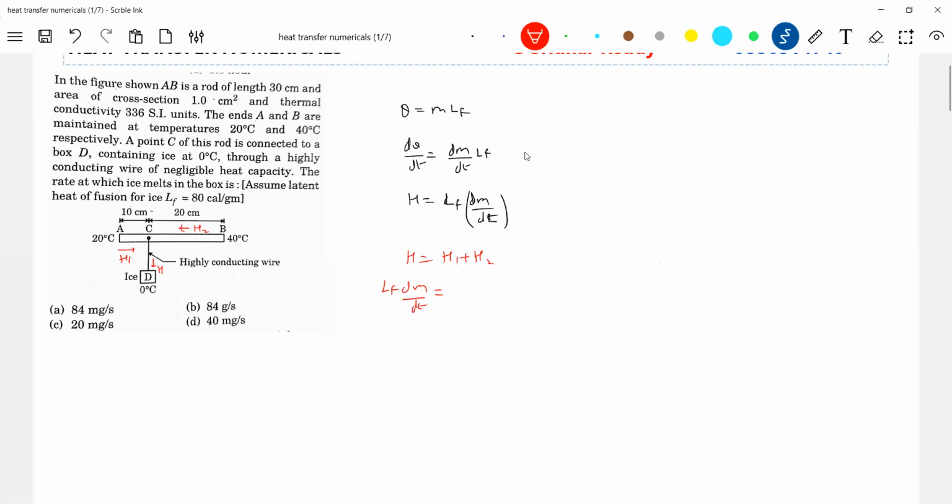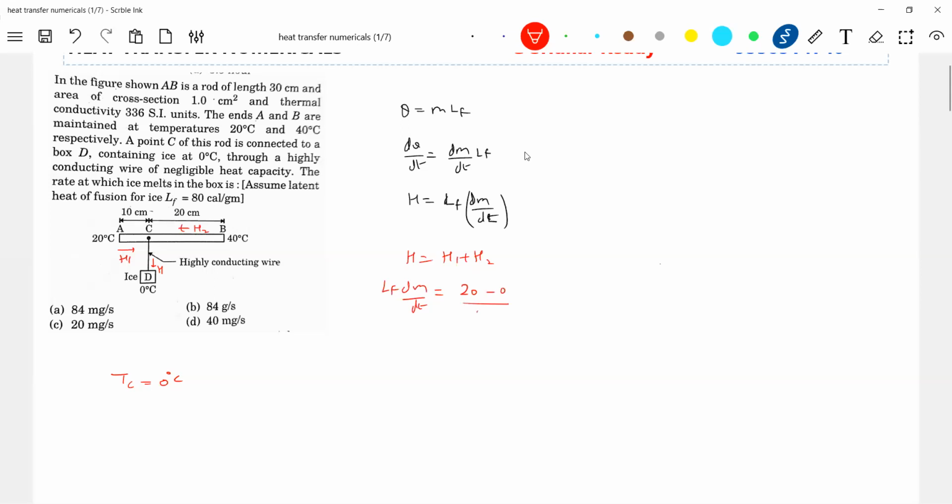The ends A and B are maintained at temperatures 20 and 40 degrees Celsius. So what should be the temperature of point C? Anybody? Temperature of point C must be 0, no? Why 0? Because it is connected by a highly conducting wire. The temperature of ice will be the temperature of the point C. So therefore, what is H1? H1 should be (20 minus 0) by the resistance of that part.